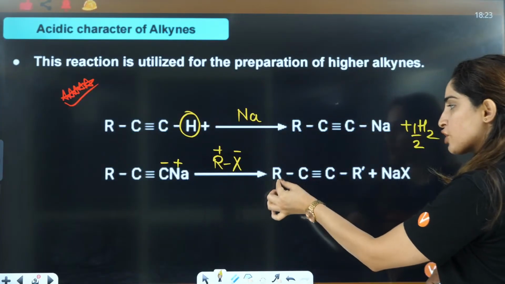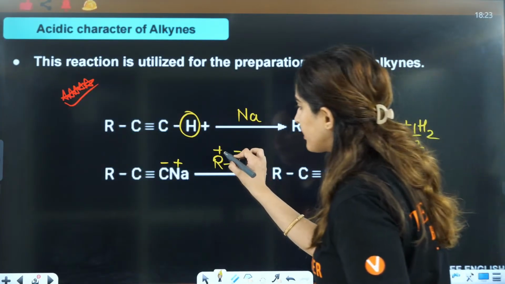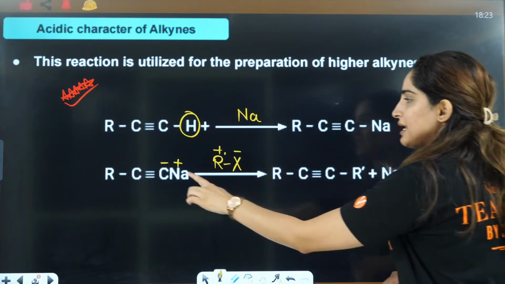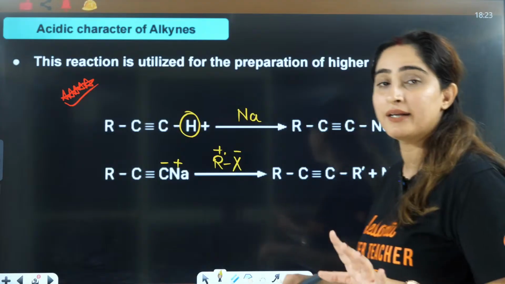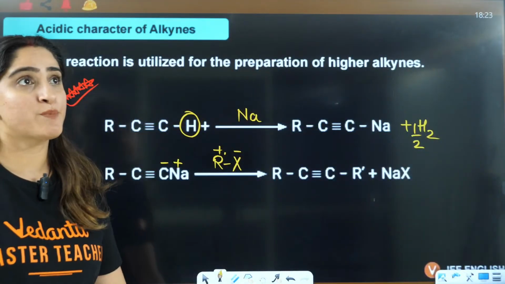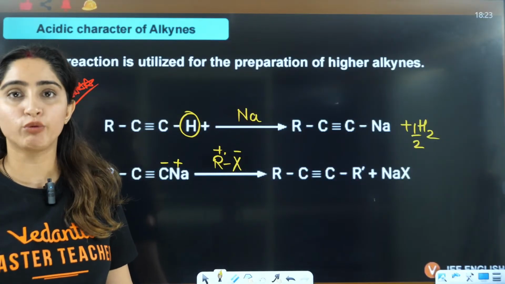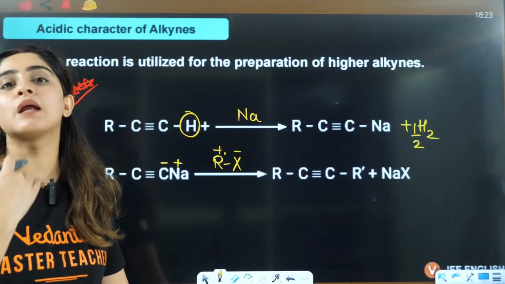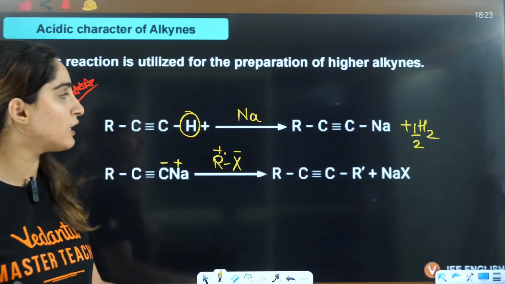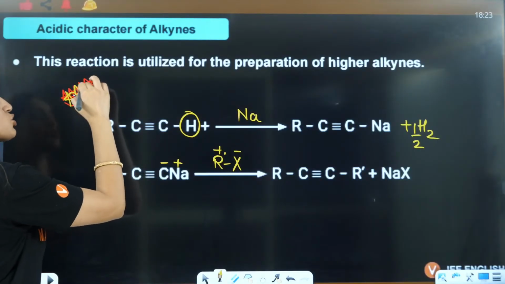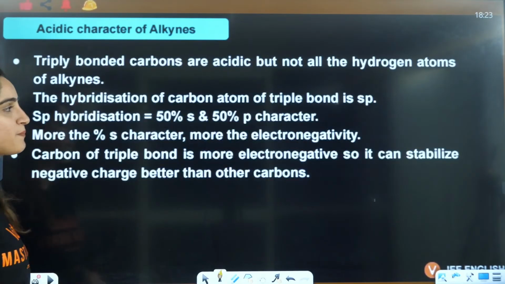You will have the formation of RCC, let's say this is R dash, RCCR dash, and here NaX will be eliminated, and that's how you can form propyne from ethyne. You can form butyne from ethyne. You can increase the number of carbons in the alkyne from this particular reaction. This is what makes this reaction so important, right?